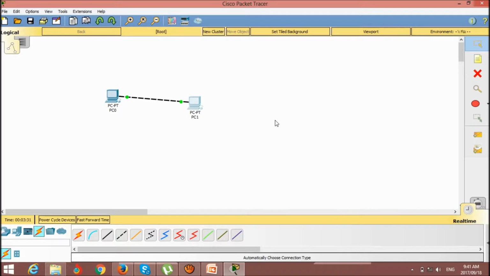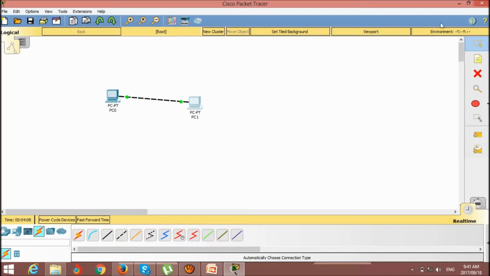Means one computer talks to another computer, that is a network. Definitely if we use more computers and more wires, that is used for networking. In the wire we use different types of items and devices that make a connection between the networks, and that is very useful for communication.